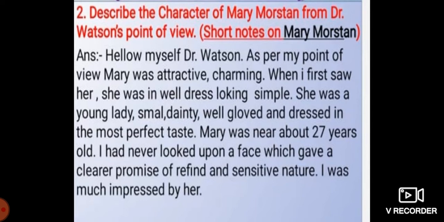See if there is any spelling mistake, so please don't laugh at it. Make corrections, as it is a typing mistake. So just make a correction of it. You are grown up, so you can do the correction on your own. For example, here see, dress looking. Here the letter O has not been typed by mistake. So just make the correction instead of laughing. Moving further to the third one.